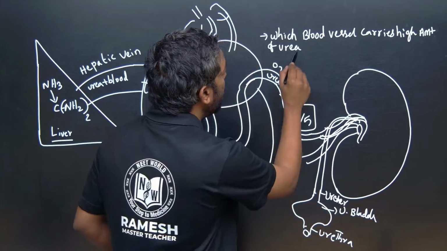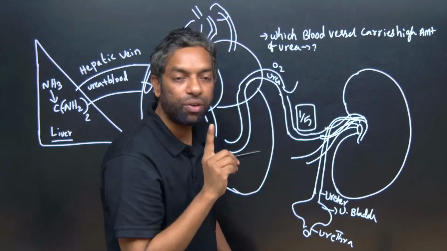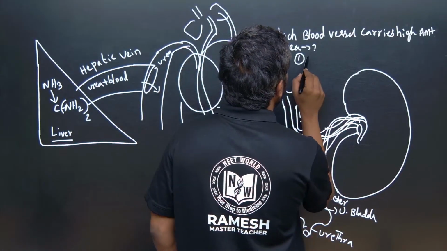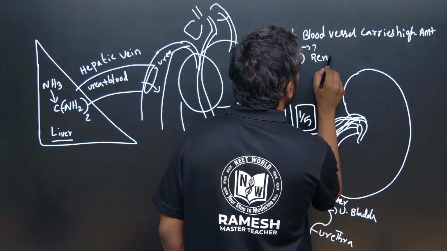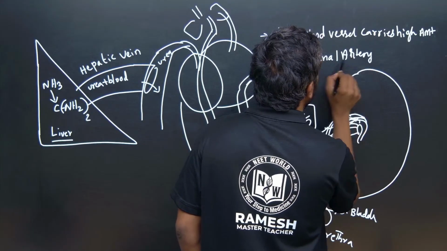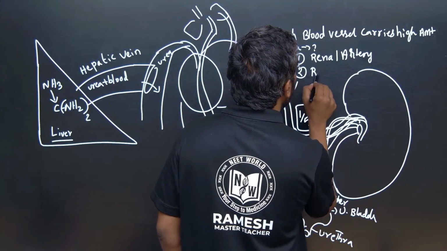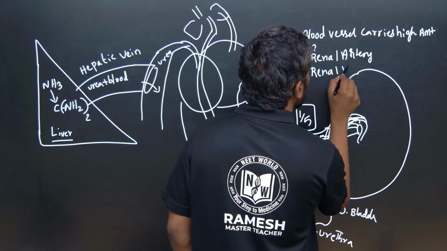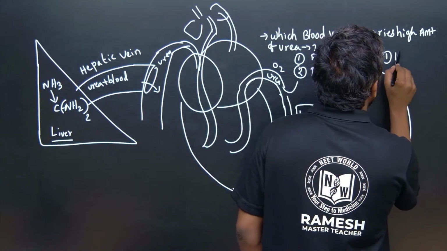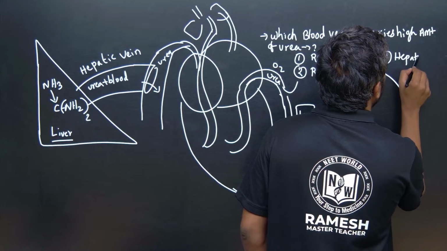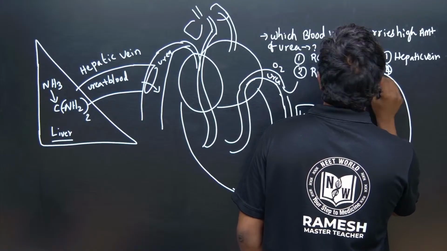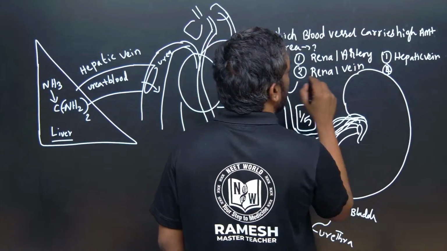This is a previous year NEET question. The options are: first, renal artery; second, renal vein; third, hepatic vein; and fourth, vena cava.